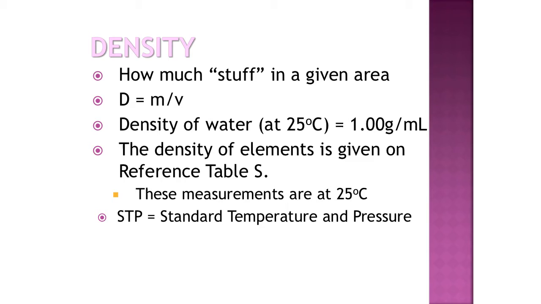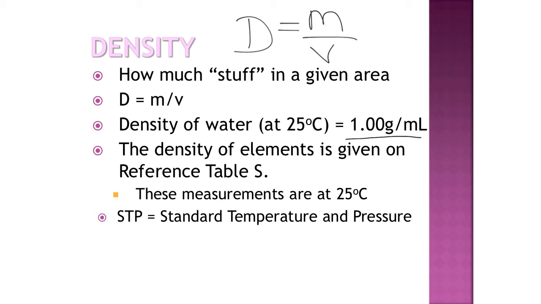Our density calculation is density is equal to mass divided by volume. And that formula is on the back of your reference tables. So you probably already know it, but if you happen to forget it, it is on the back of your reference tables. We do need to know that the density of water at 25 degrees Celsius, which is just a tiny bit above room temperature, about 21, 22 degrees Celsius, is 1 gram per milliliter. That's important because if we have something like 25 milliliters of water, it would have a mass of 25 grams, since the density is 1 gram per milliliter.